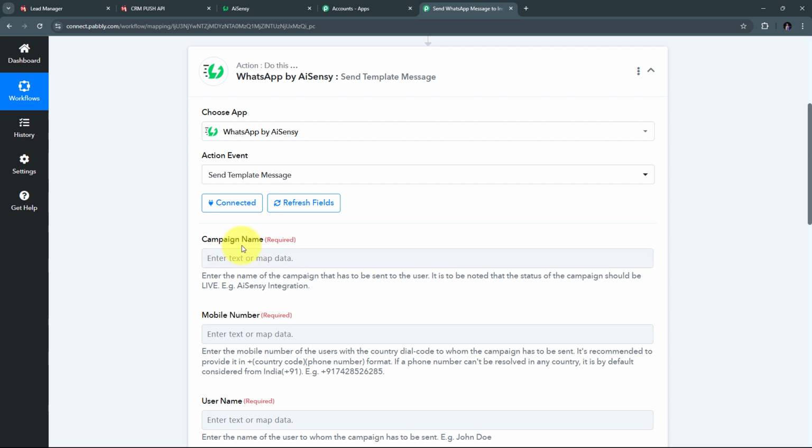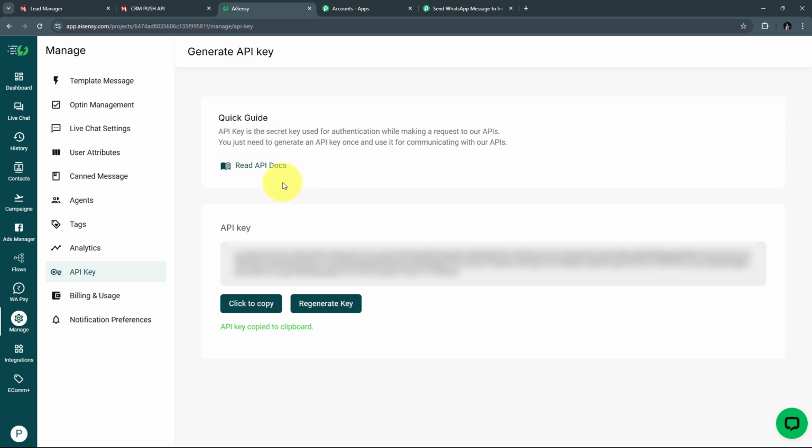Now for creating a campaign, I need to again take you back to AI Sensei. Before creating a campaign, I need a template message that I'm going to use for sending messages to all my IndiaMART leads or inquiries. So first I have to create my template. I'm going to take you to template message first.